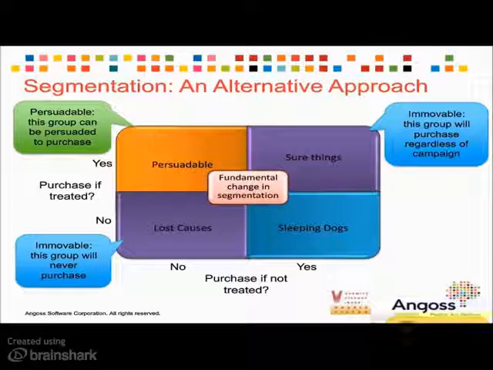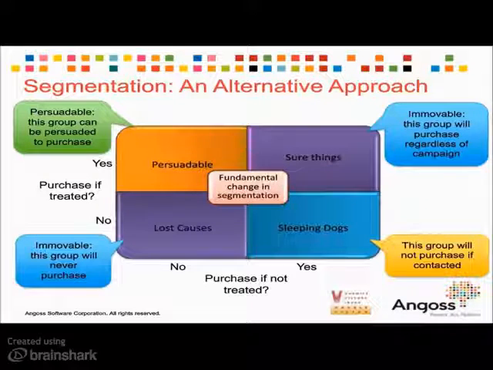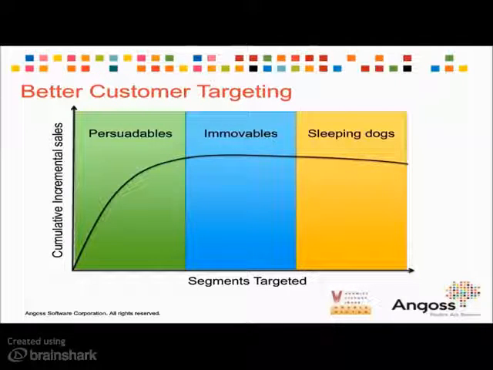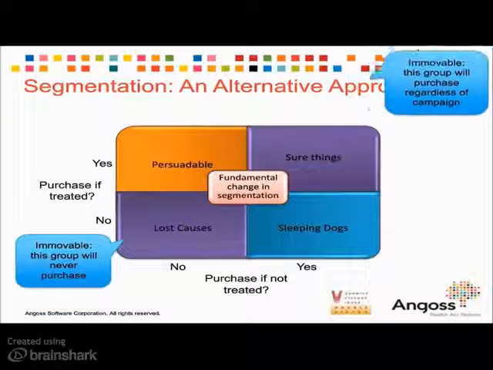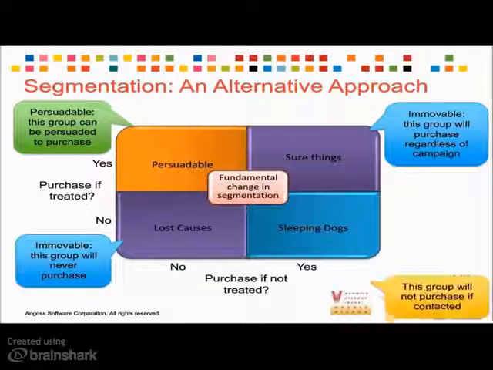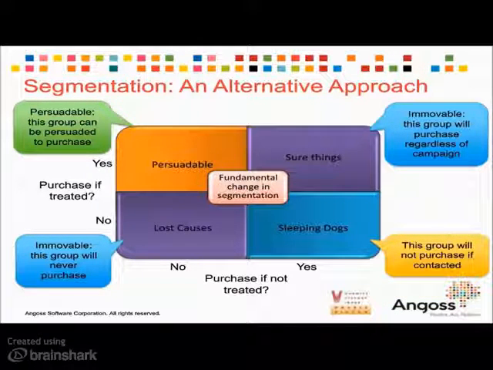But we do have one final group, which is the more worrying group, in fact, and this is the group that we call the sleeping dogs. This is the group that if we contact them in any way, this would have a negative impact. An example of this would be a telecommunications company contacting clients whose contract is up for renewal. If a certain group of customers, when they're contacted, are reminded of the fact that their contract is up for renewal, at that point they may think, well, great, I can actually now move on to another provider. So by contacting those customers, you're actually getting the opposite behavior of what you want. So this is a customer that we should definitely not target under any circumstances.